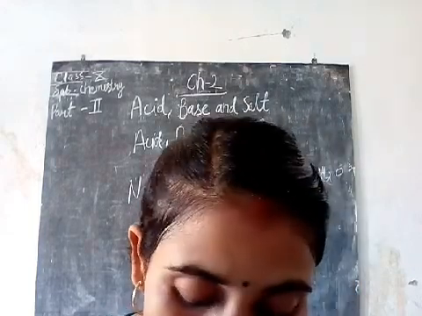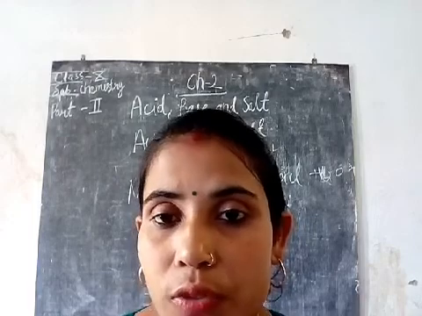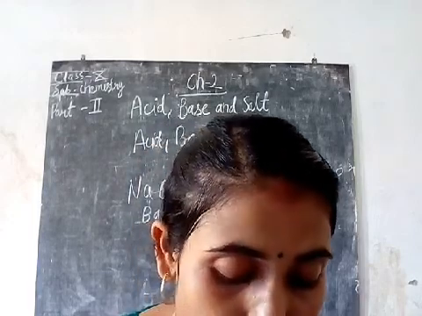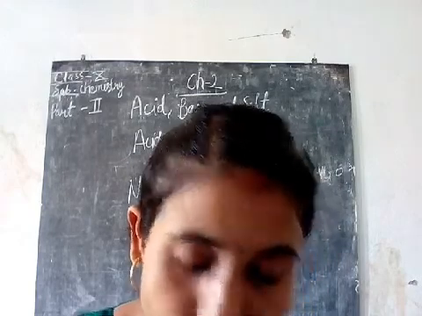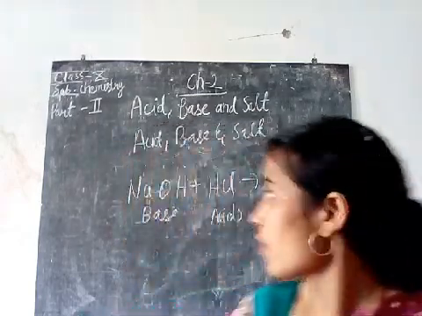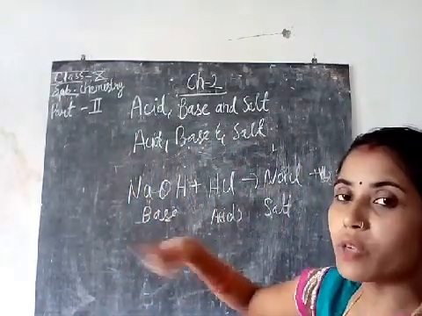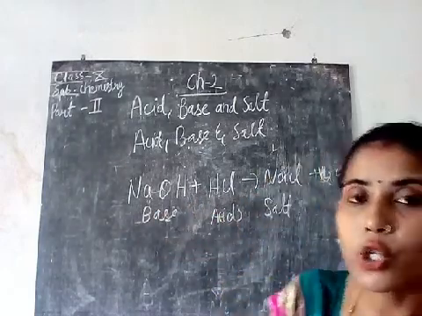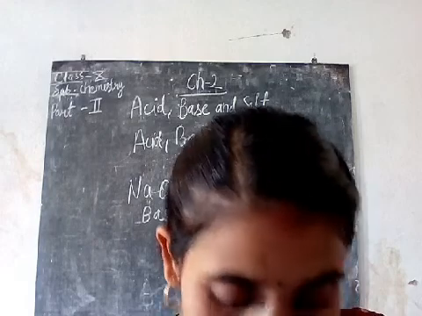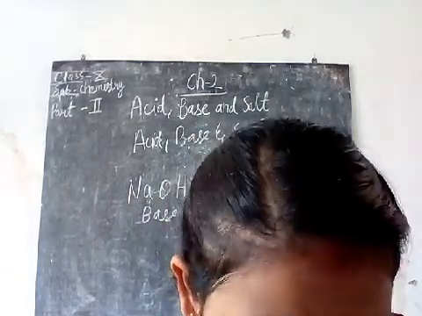Some of the common salts, their preparations and uses will be studied now. Common salt means sodium chloride. How is sodium chloride formed? Sodium chloride has an easy preparation. When we react sodium hydroxide with hydrochloric acid, sodium chloride is formed. This is the preparation of sodium chloride salt.